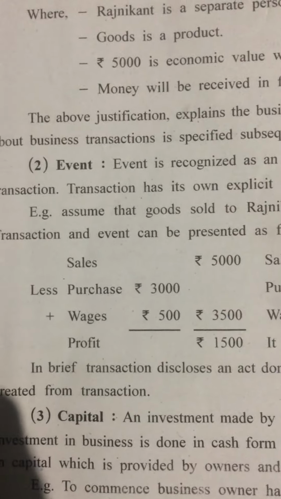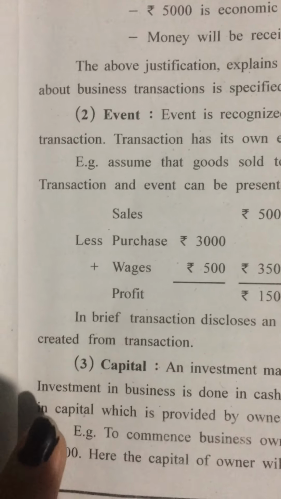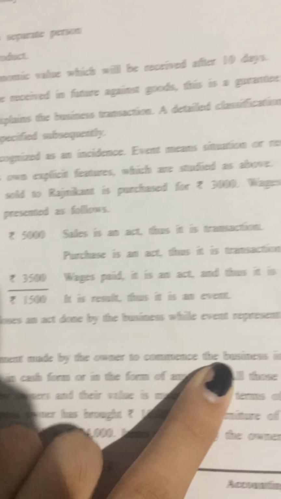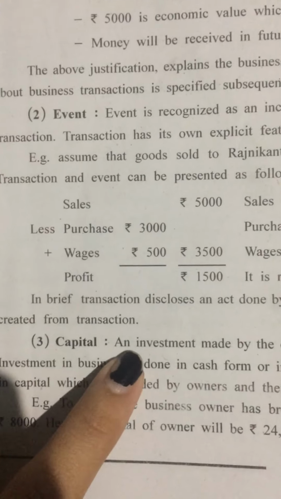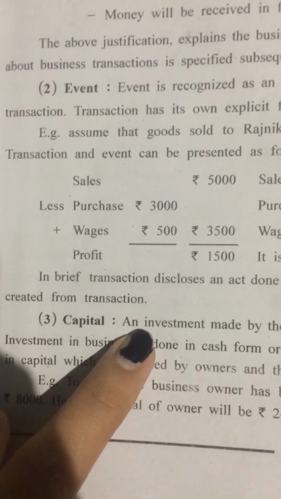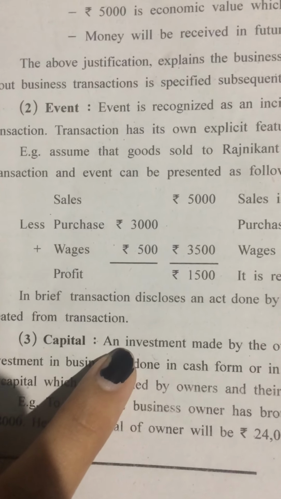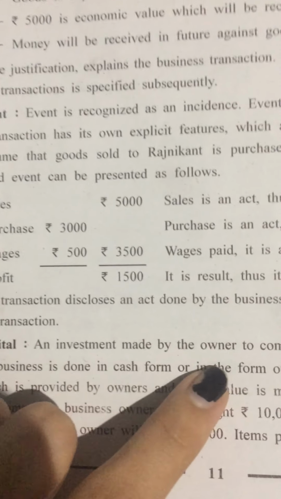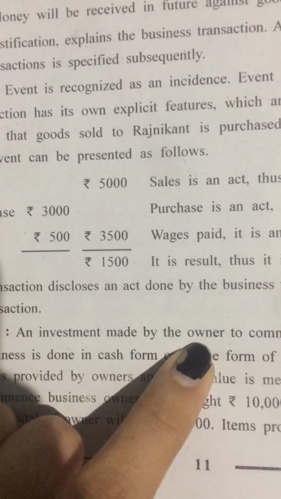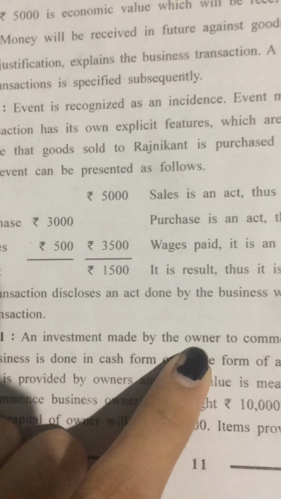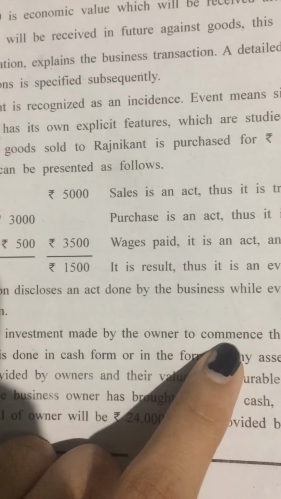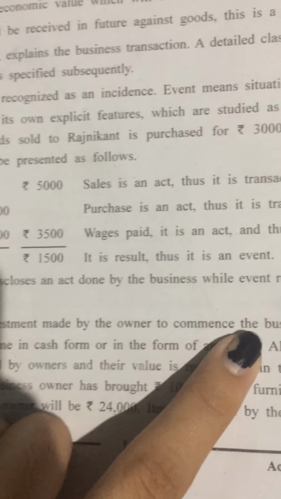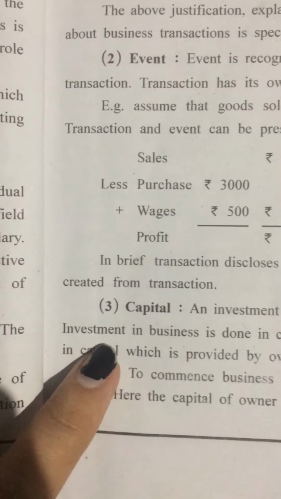Now let's move to the third term, that is capital. Capital means an investment made by the owner to commence the business is known as capital. Here investment means, you all know that for starting any business, anyone first of all would require money. So here investment of money is made by the owner. Owner means the person who is going to start the business, or the person who wish to start the business. And commence means start, to start. So an investment made by the owner to commence the business is known as capital.